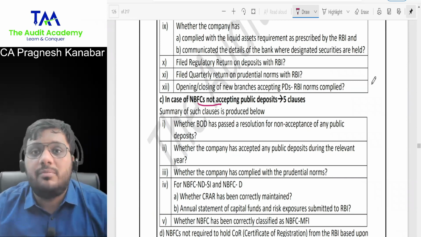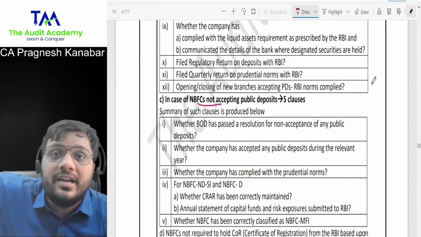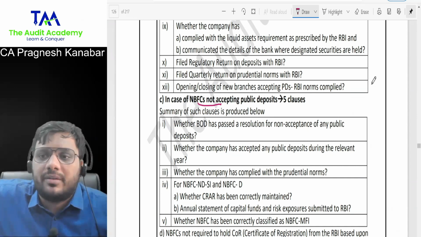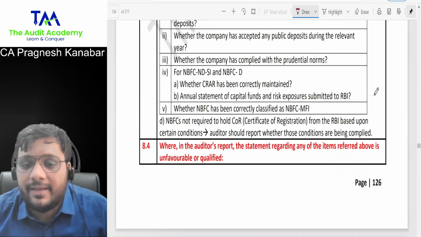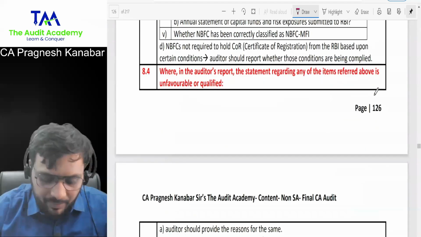That exception report will be given to the board of directors and it will also be sent to the Department of Non-Banking Supervision of RBI. Am I clear with this? Yes, sir. So read this 8.4.